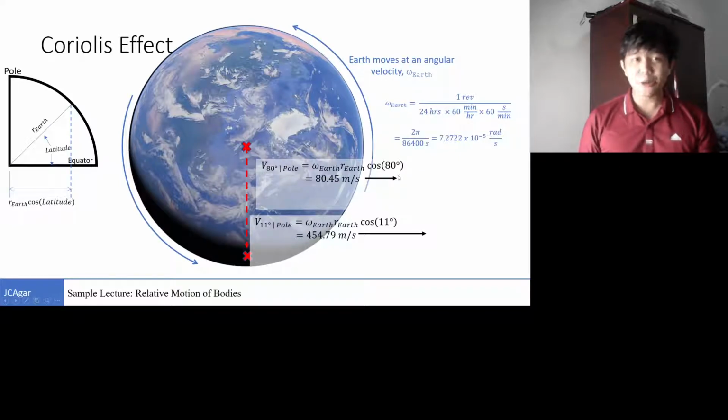That brings us to what's called the Coriolis Effect. So for example, if we're at the pole, we're not experiencing any velocity.